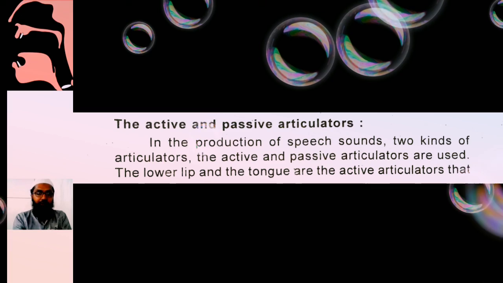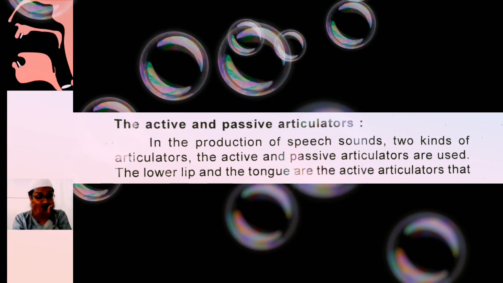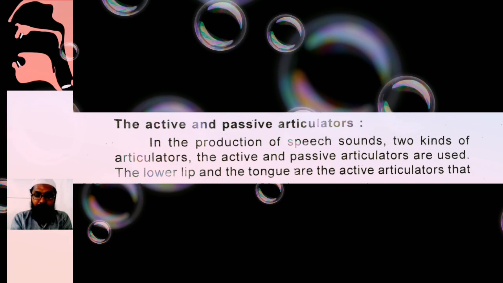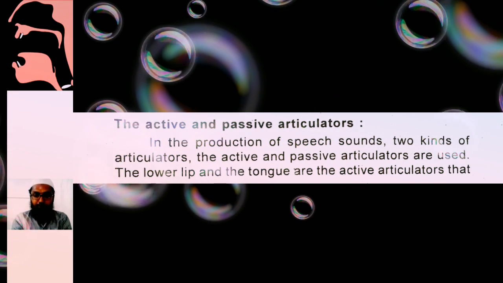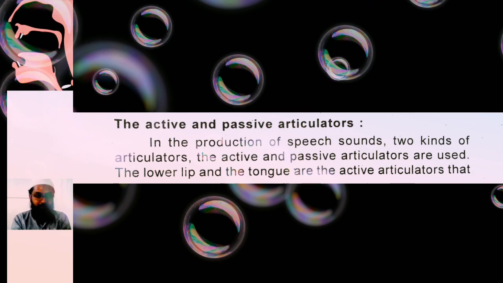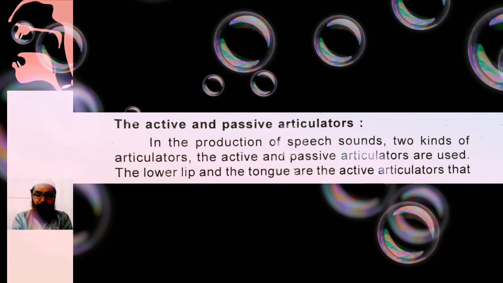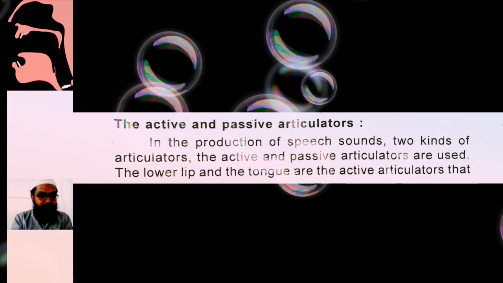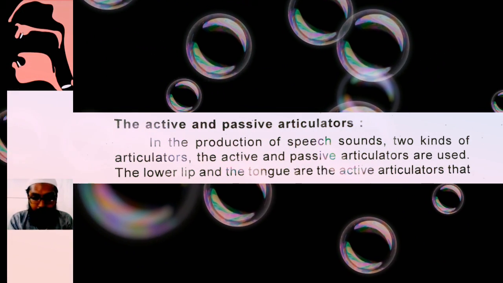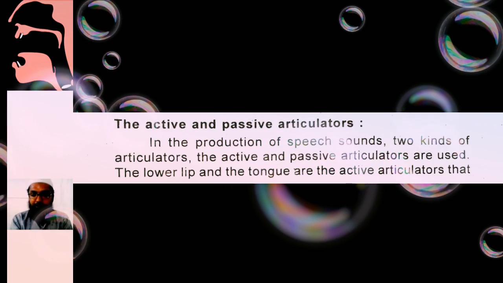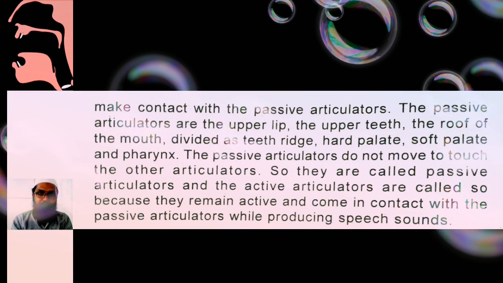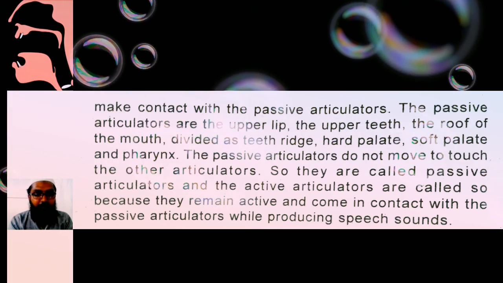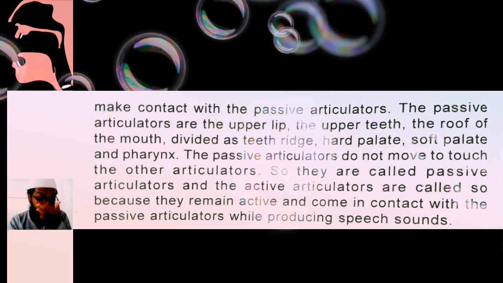Then we have the active articulator and the passive articulator. In the production of speech sounds, two kinds of articulators are involved, active and passive. The lower lip and the tongue are the active articulators. My dear students, try to remember: the lower lip and the tongue are the active articulators that make contact with the passive articulators.